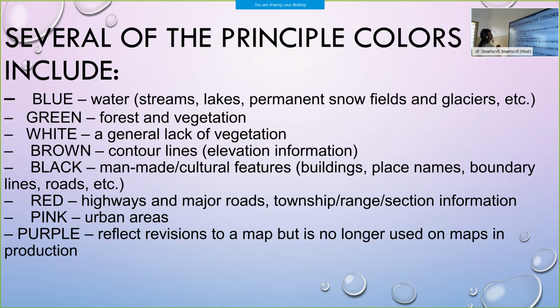We will see which colors represent what. Several of the principal colors include, there are several colors which represent various things. First we take the blue color. Okay. Blue represents water. Streams, lakes, permanent snow fields and glaciers. These are identified by blue color. So, on the map if we see blue color, we can identify that maybe it will be a stream, a lake, snow or glaciers.